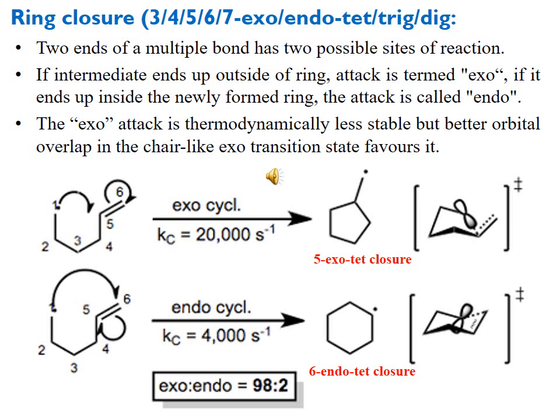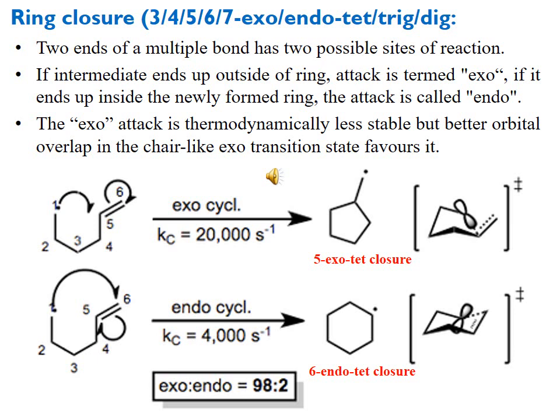It can be 3, 4, 5, 6 and 7 membered depending upon the size of the ring, and this is numbered according to the cyclic ring formed, or you can say these are the carbon atoms which are involved in the ring formation.